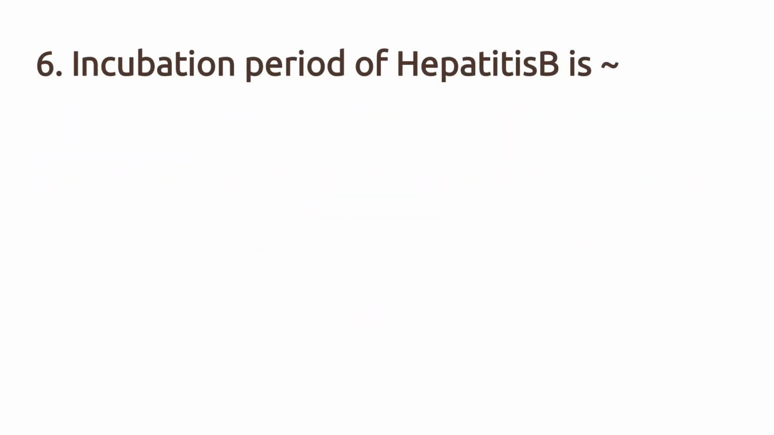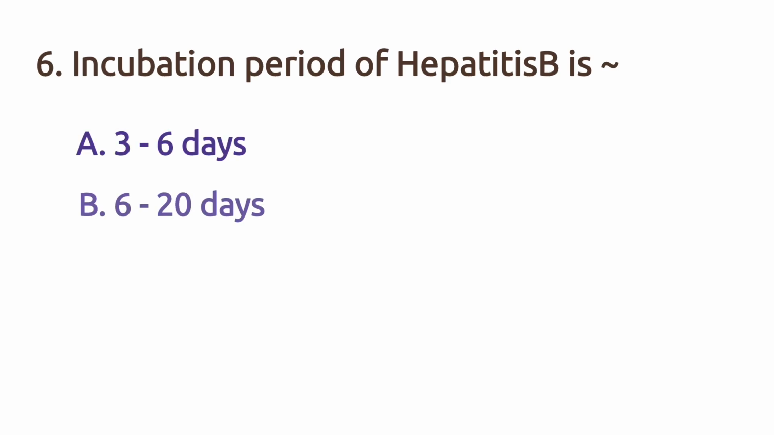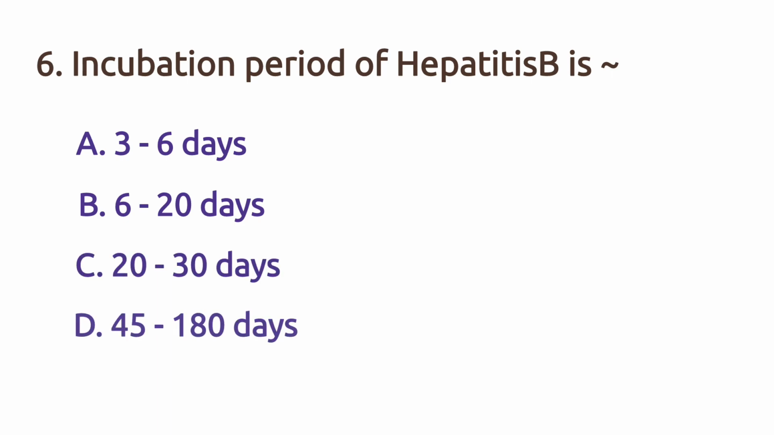Next question. Incubation period of hepatitis B is Option A 3 to 6 days, Option B 6 to 20 days, Option C 20 to 30 days, Option D 45 to 180 days. The right answer is Option D, 45 to 180 days.